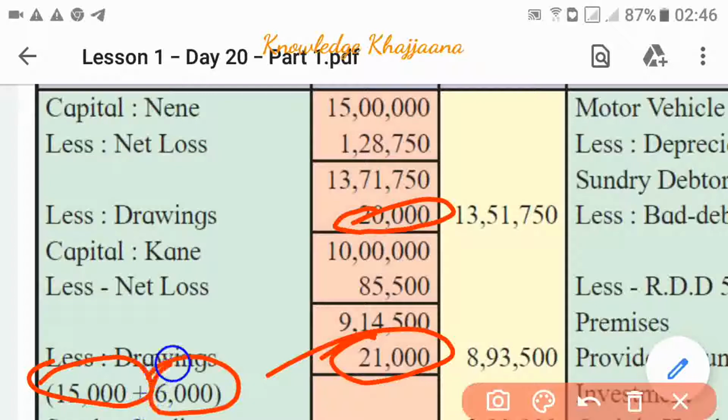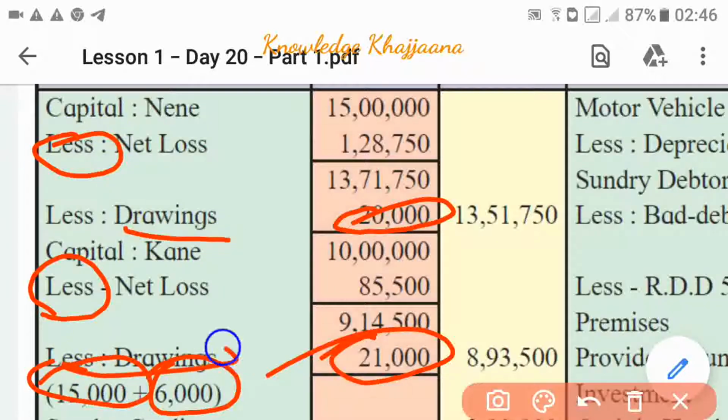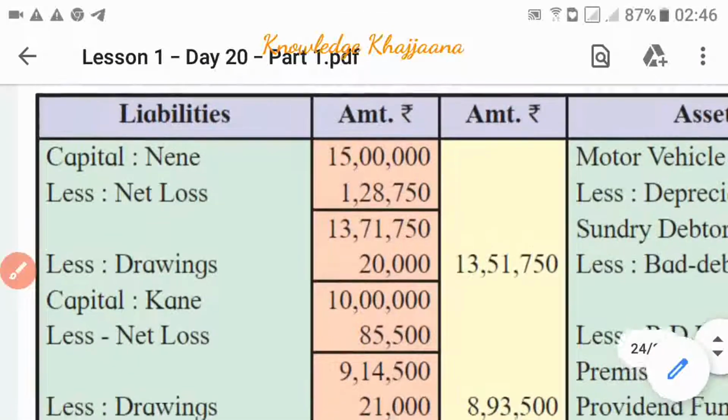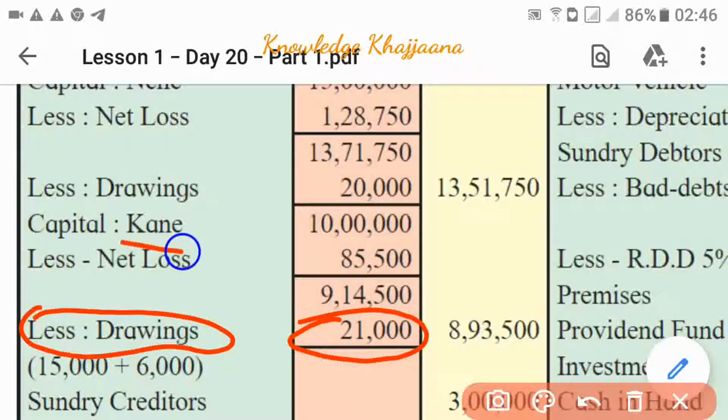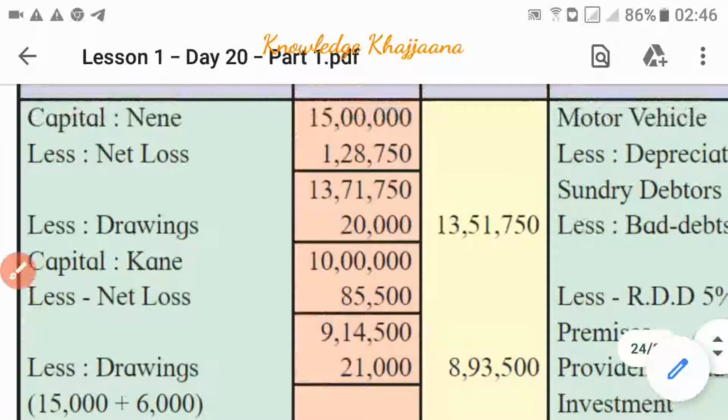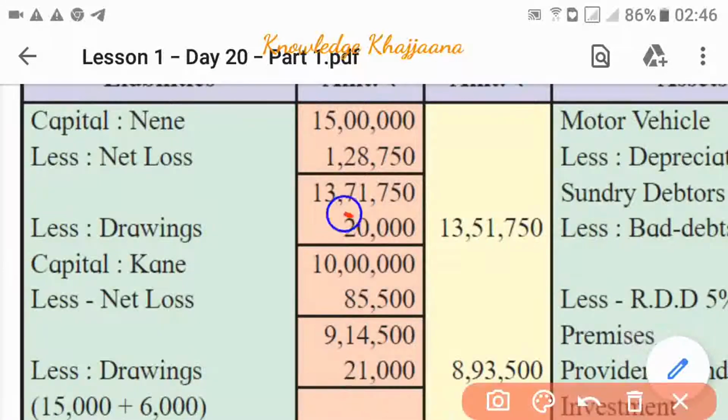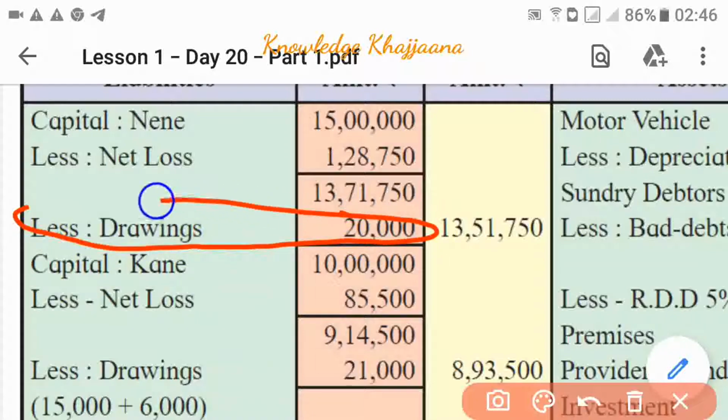Okay, so how do we record them against their names, against their capital? We have to mark them as less drawings. Okay, less drawings. Here, less drawings. See, less drawings amounting to 21,000 against Kane, and less drawings amounting to rupees 20,000 against Nene. Okay, next,